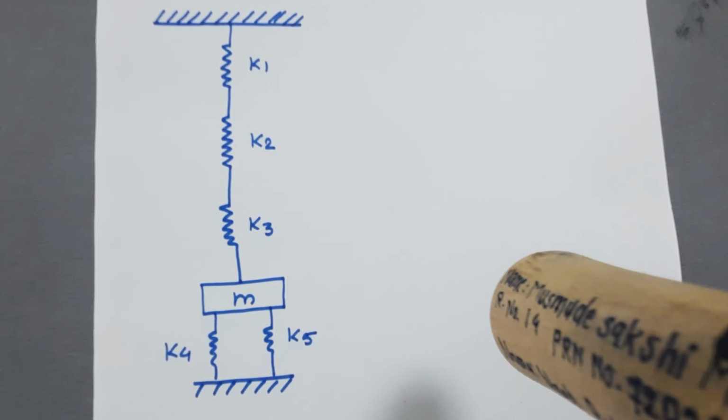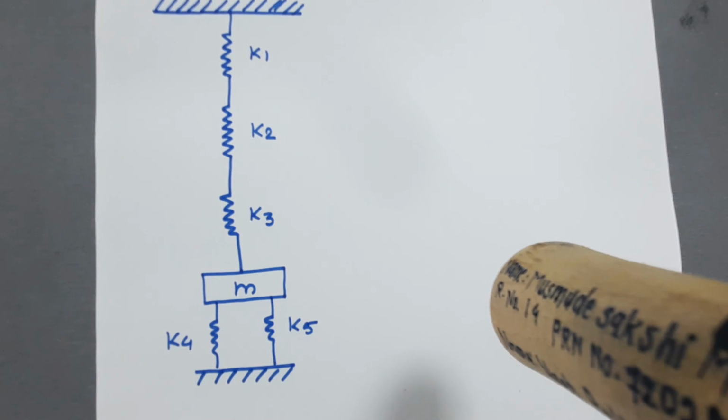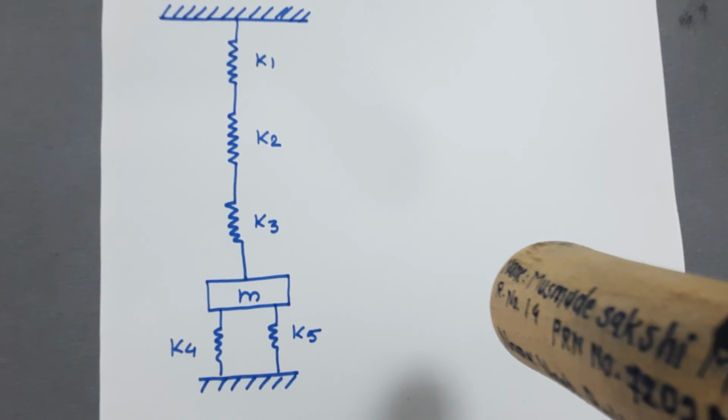Here springs K1, K2 and K3 are shown in series. Then they are attached to mass M. Further, K4 and K5 are springs in parallel, attached to fixed surfaces. So this is the given diagram. Dear friends, try to solve this problem.